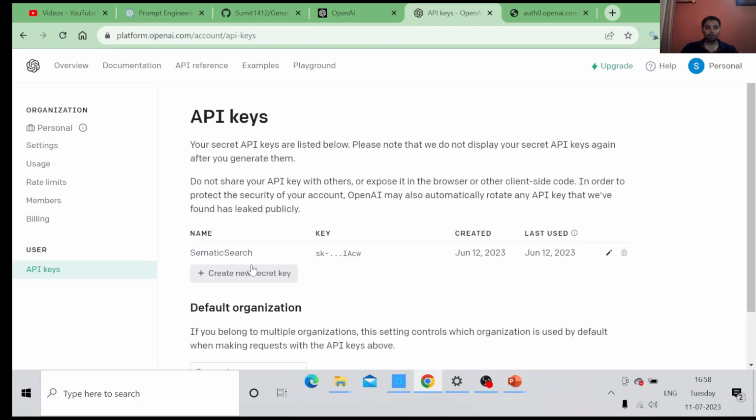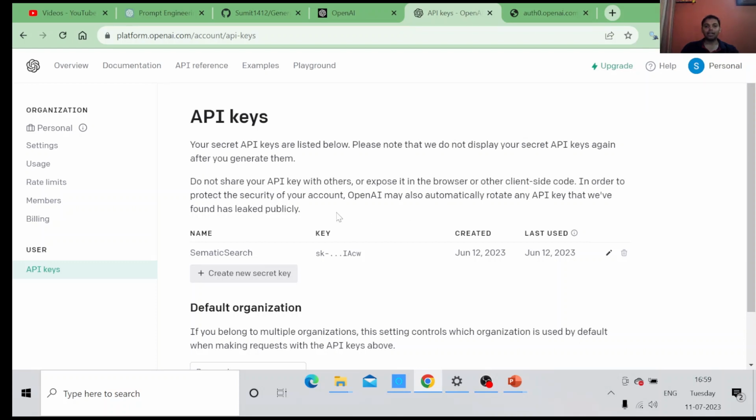And if you don't have one, if you are logged into this portal for the very first time, you can click on Create new secret key and that will create a new API key for you. You can copy that and you can use it through the Python code. This is all about creating the API key.